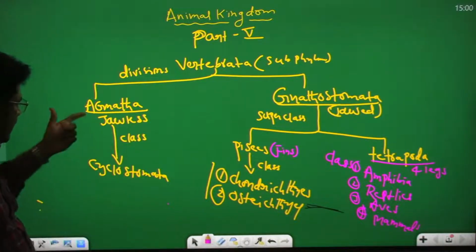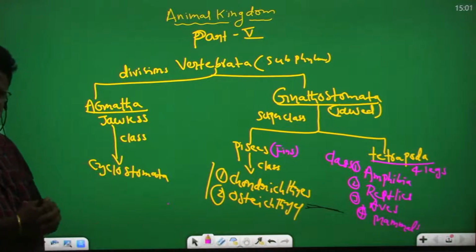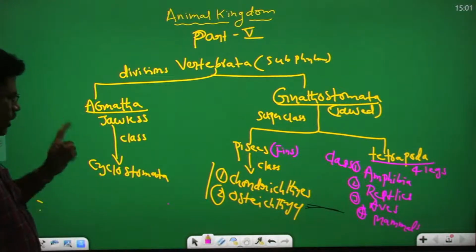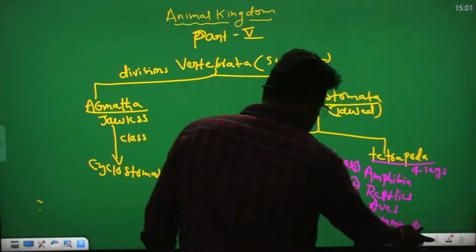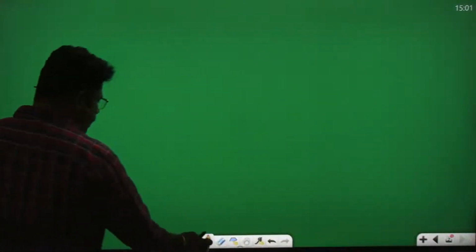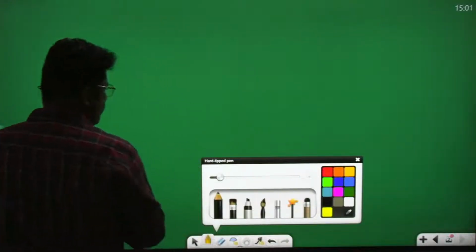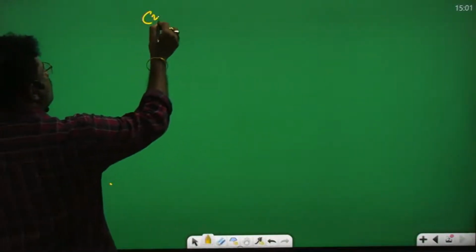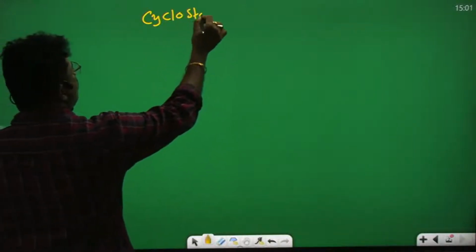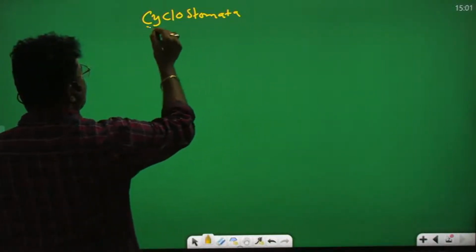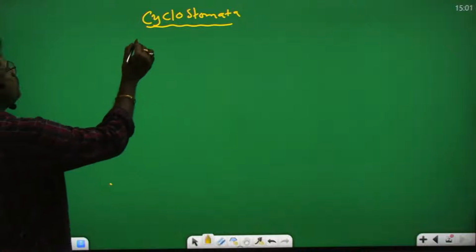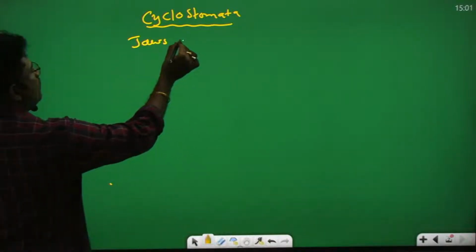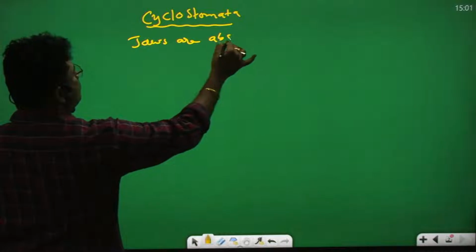First, now going to Agnatha. Agnatha means jawless. In the jawless organisms, only one class is there, Cyclostomata. Today we discuss Cyclostomata very clearly. You listen here, now going to Cyclostomata. In Cyclostomata, jaws are absent. That is the point.